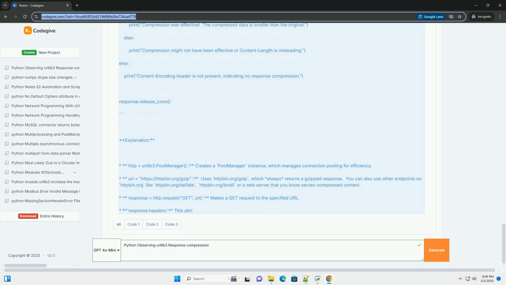httpbin.org is a valuable resource for testing compression and other HTTP features. Understanding compression helps optimize network performance, reduce bandwidth usage, and improve application speed. This comprehensive tutorial should provide a strong foundation for working with response compression in urllib3. Remember to consult the urllib3 documentation and experiment with different scenarios to deepen your understanding. Good luck.